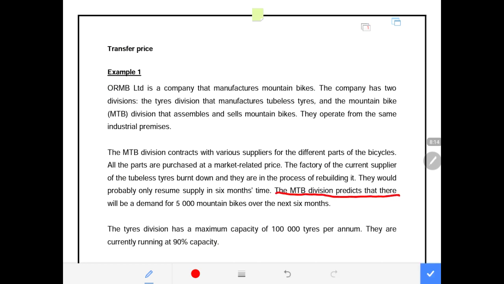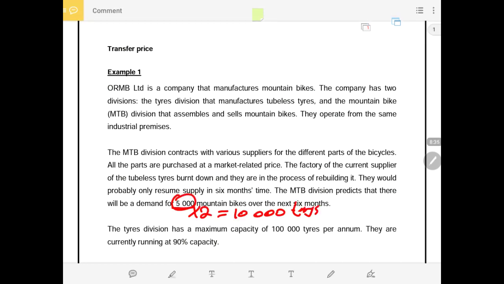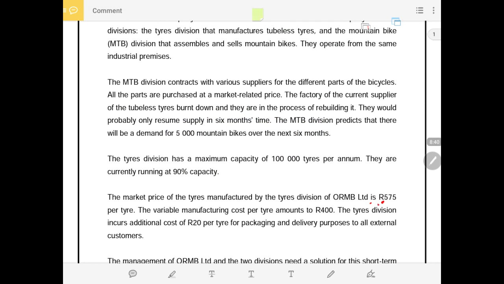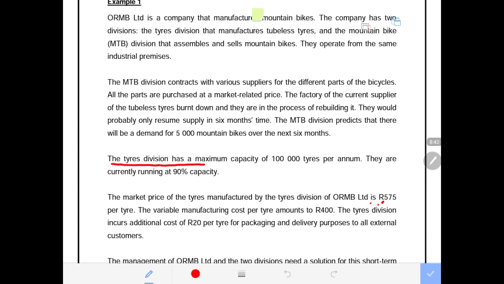The division predicts that there will be a demand of 5,000 mountain bikes over the next 6 months. Remember, one bicycle requires two tires. That means they need 10,000 tubeless tires for the period of 6 months while their previous supplier is rebuilding their structure. Now the tire division has a maximum capacity of 100,000 tires per annum, and they are currently running at 90%.